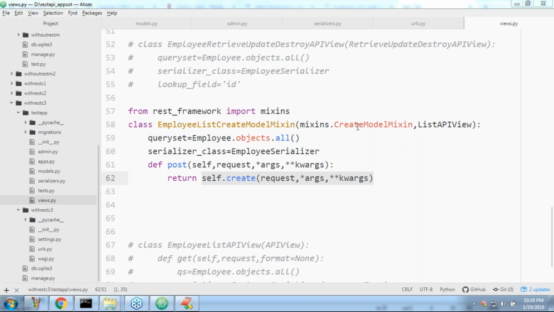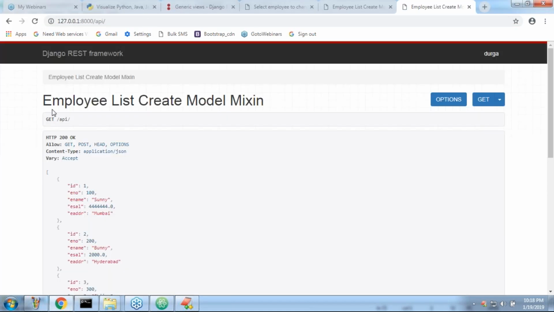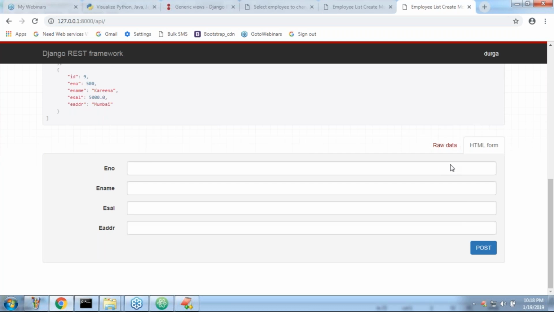Suppose tomorrow you are working on an already existing REST API project, and if they are using mixins, you should have some knowledge. Getting it? Is it compulsory to use this approach? No, you should just be aware. Now here just observe that. Let me send a request. Can you please observe? Earlier we got only the list operation, but now along with the list operation, you can happily see the post operation also.